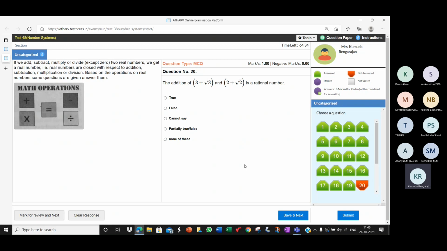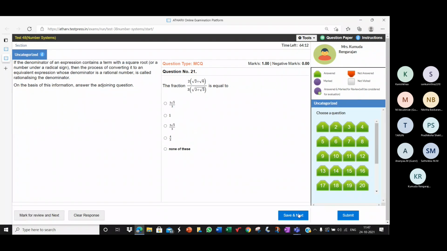The addition of these two expressions is a rational number. False. What's the result? When you add, you'll get 5 plus root 3 plus root 2, which is clearly irrational. So it's not a rational number. Yeah, simplify this.